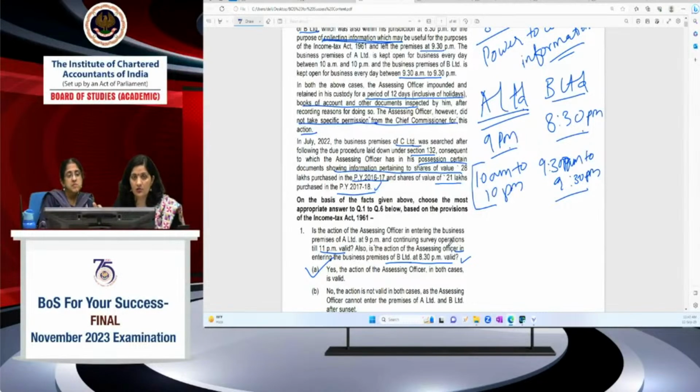If the assessing officer is entering, he does not have the power to retain the books of accounts. And for TDS purposes also, if you are entering the building for doing the survey, then also you cannot have the power to retain or impound the books of accounts, right? These are the things which are important.